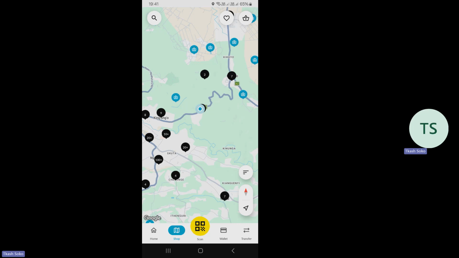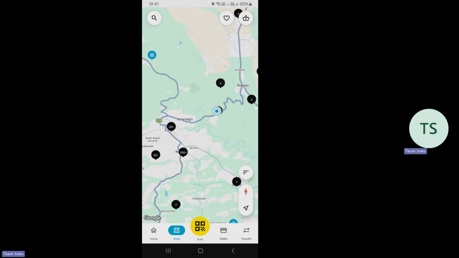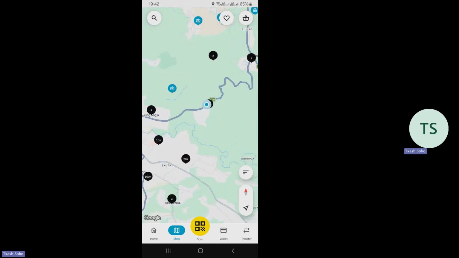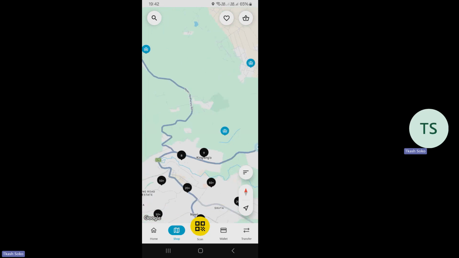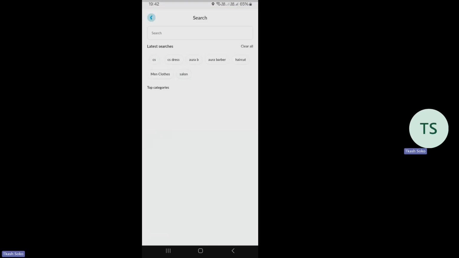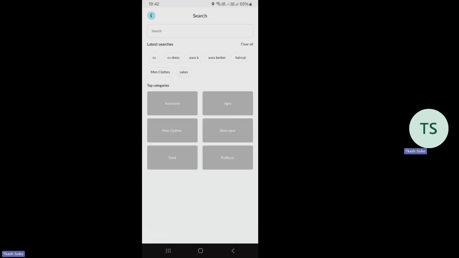So then inaniletea map. Ikiniletea map, unaona kuna hizo blacks zinaapia, kuna hizi blacks zinaapia na hizi some of the blues zinaapia. So these are all the people who are connected to the Tcash Soko platform, like near where I am. So if I want to search, I can just go and press the search button.